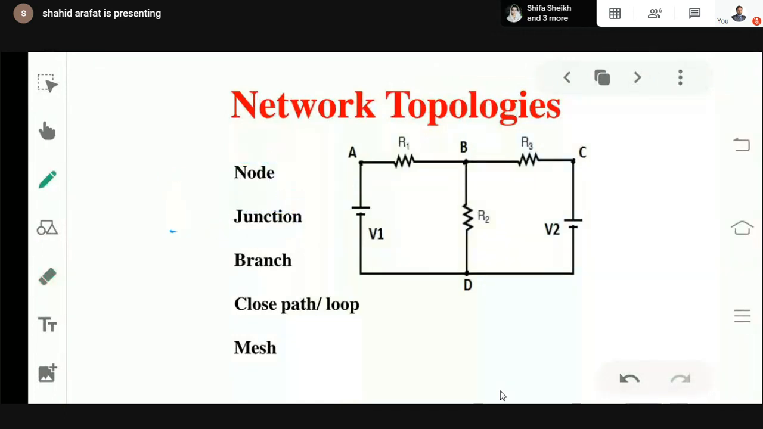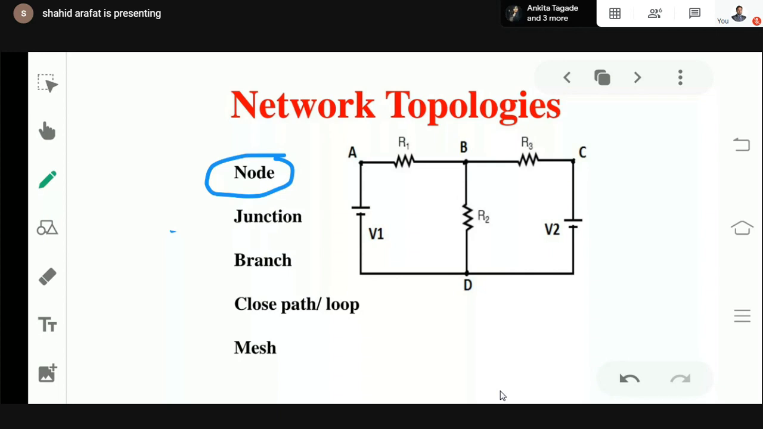Any point can be considered as a node if a minimum of two elements are connected at that point. Simple. It is that point in an electrical network where two or more than two elements are connected. Minimum requirement is two elements should be connected. Maximum can be as much as possible. If any point is having minimum two elements, then that particular point can be considered as a node.